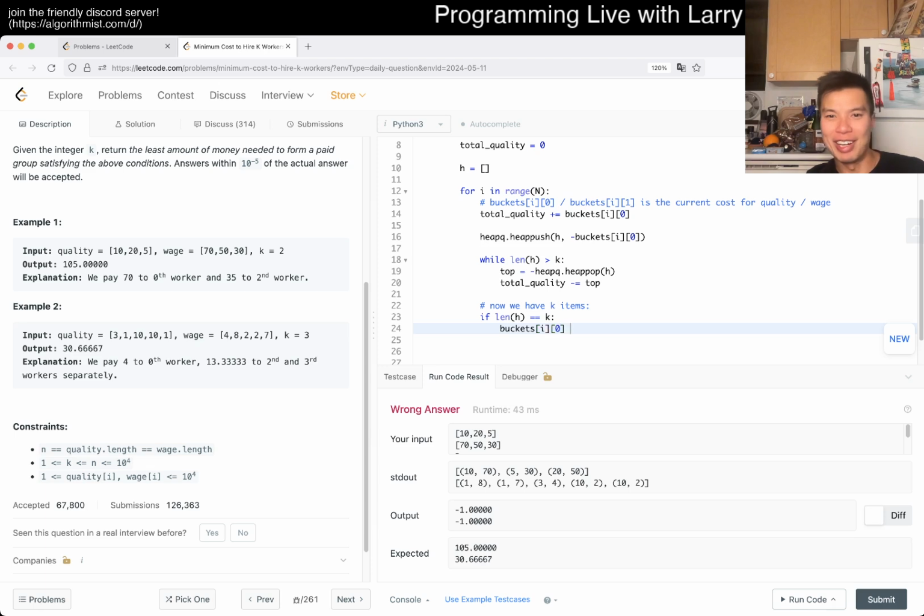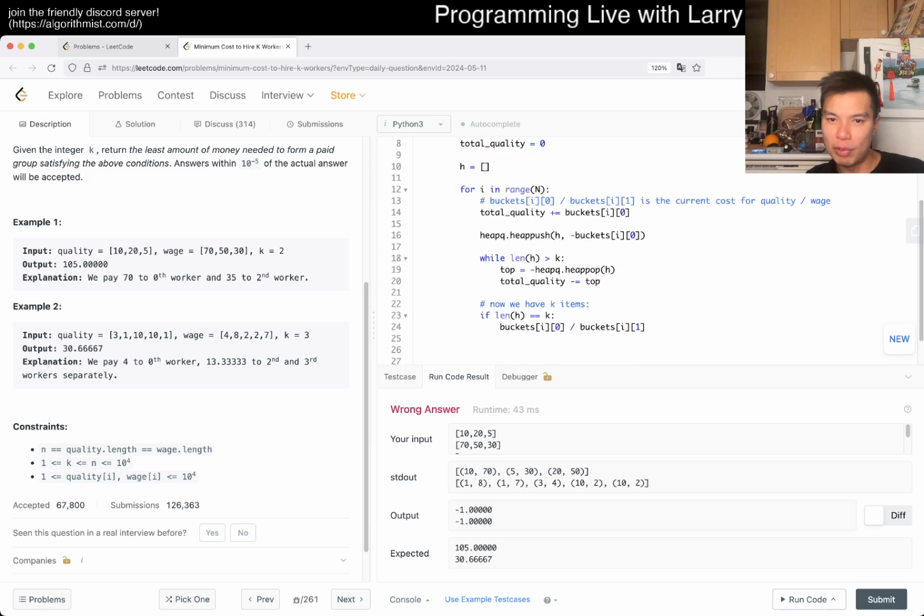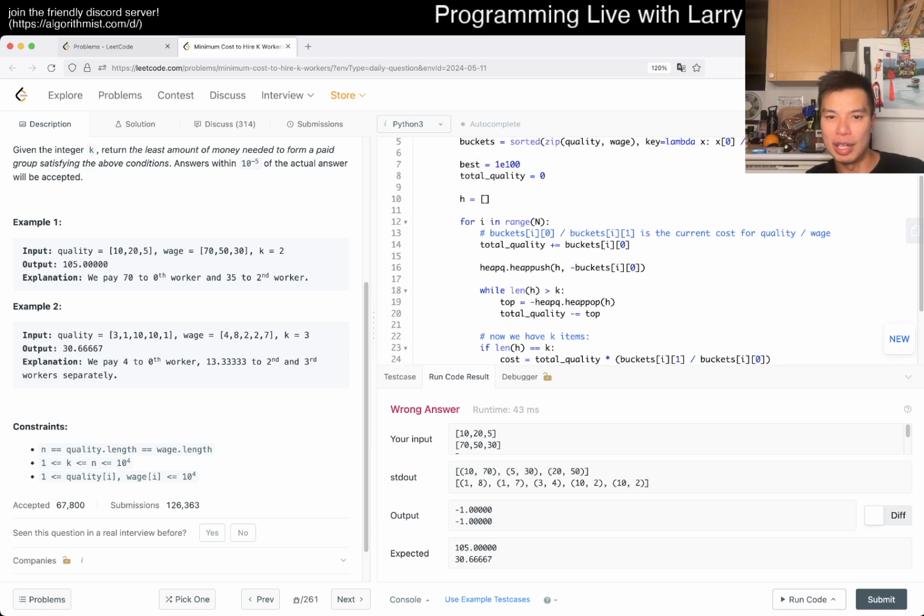Is it either that or the other way around? I've been confusing myself. No, what did I say? This should be quality over wage. So if we have, I think it's the other way around. That's why this is confusing. Yeah, wage over quality, and then now we have total quality. That's times this. It's going to be the cost, right? Because this is the wage per quality, and then we add it to cost, and then cost is equal to this, and then we just min it over best as min.